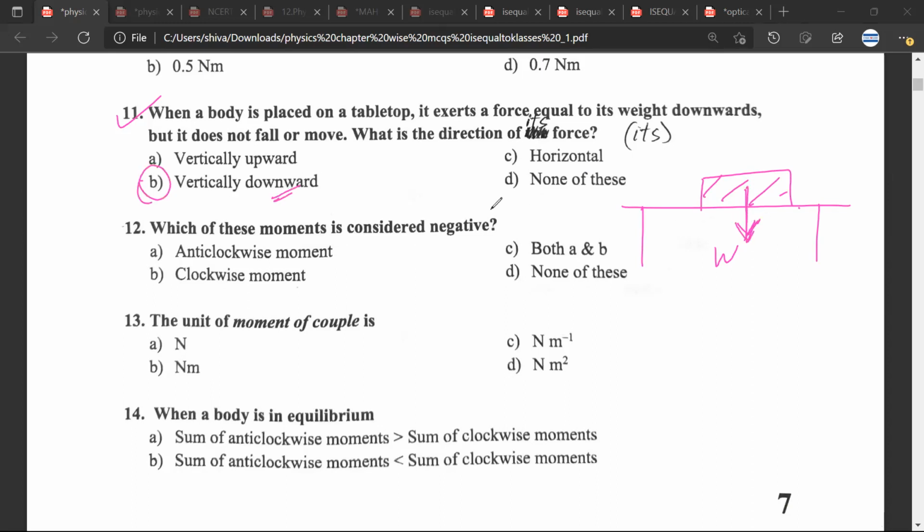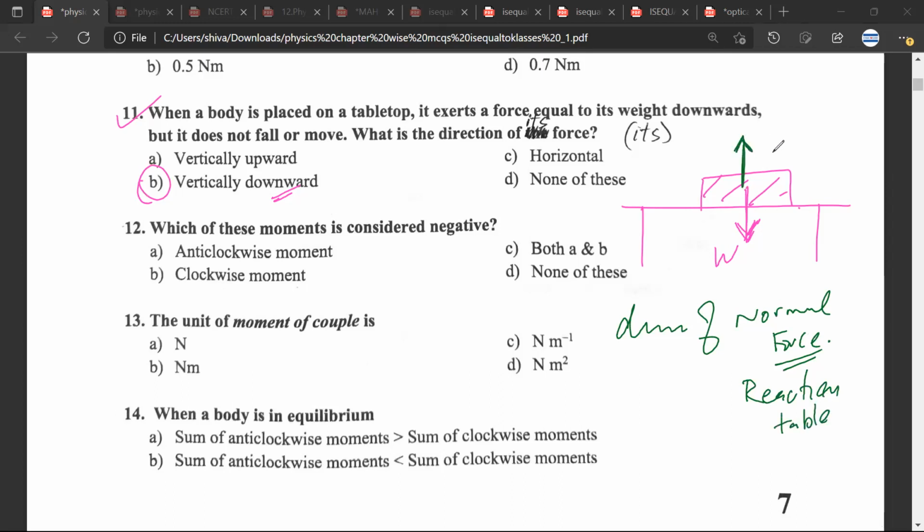And what would be the direction of the reaction? Vertically upwards. Direction of normal force. What is a normal force? Normal force is basically the reaction which the table would have on the body. Any doubt? No doubt, sir. So this is a reaction. This reaction would also be denoted as N in higher classes.